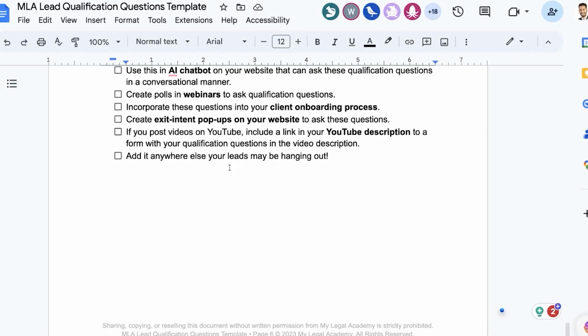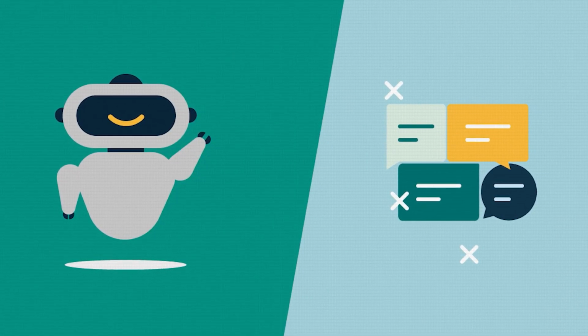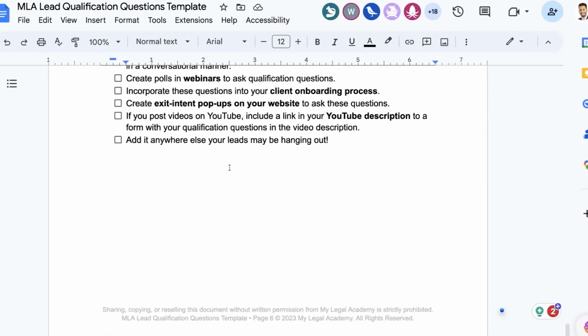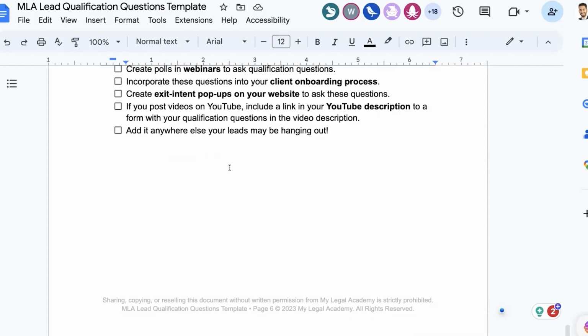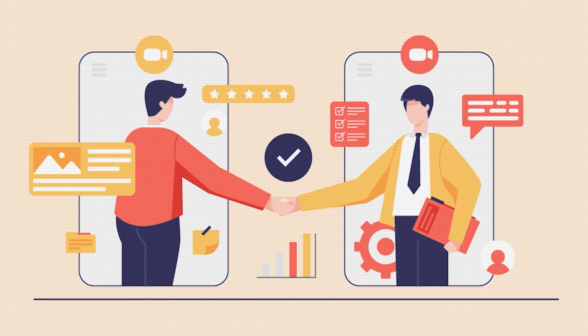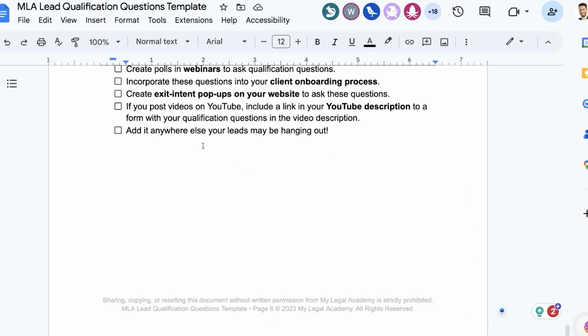Next is potentially something that not that many of us have: you could feed this to your AI chatbot. Say, hey, I want you to qualify, but we'll get there. Next, if you have webinars or live events, create polls. I'm just going through this for you to check off which is relevant for you, and then you may need to schedule some time today, this weekend, or sometime next week to go set these up. You can also incorporate these questions into your client onboarding process to collect that data. A lot of times these are not just qualification questions, but client onboarding questions.